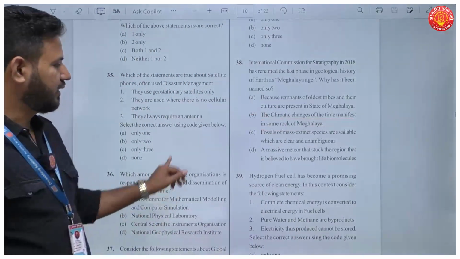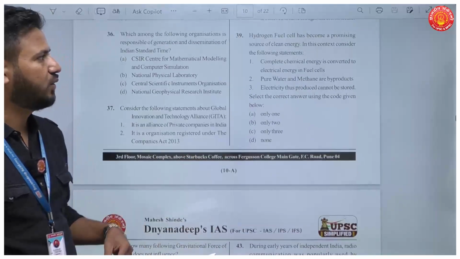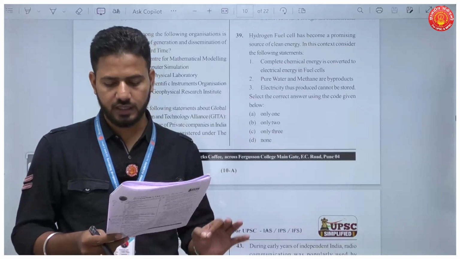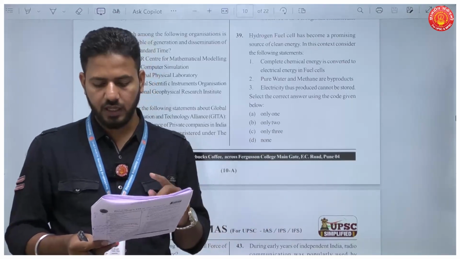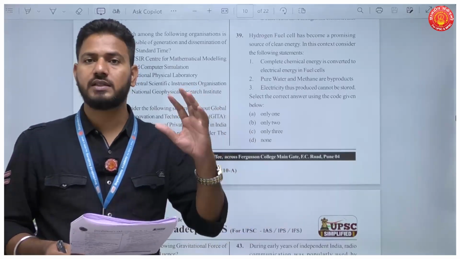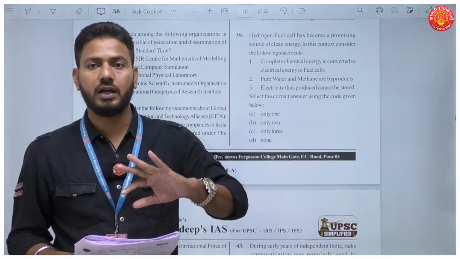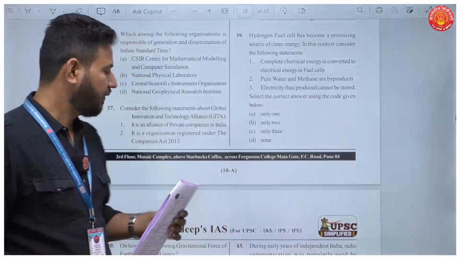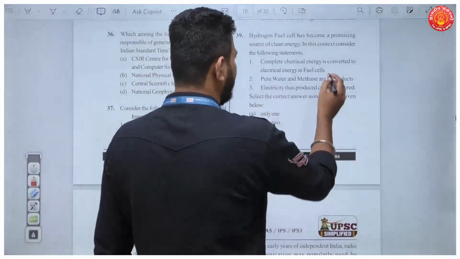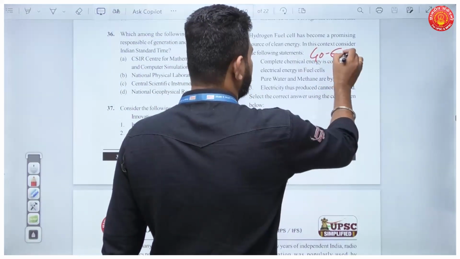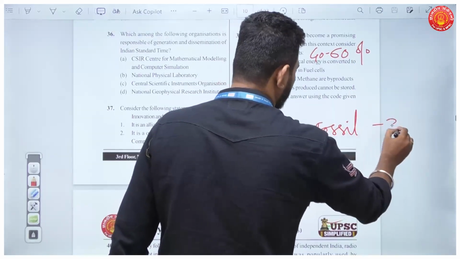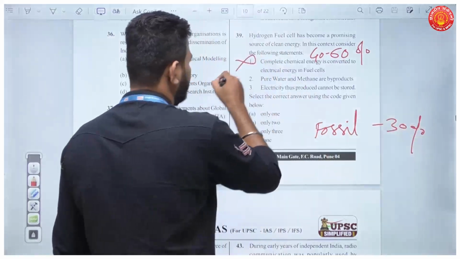Question number 39. A favorite for the UPSC in recent years: hydrogen fuel cell is becoming a promising source of clean energy. Yes. In this context, consider the following statements. The first statement is that complete chemical energy is converted to electrical energy in fuel cells. Though fuel cells are a source of clean energy, there is not 100% conversion of energy. The efficiency is certainly more compared to traditional fuels like fossil fuel, but it is around 40 to 60%, whereas in fossil fuels, it is only around 30%. So this statement is incorrect.